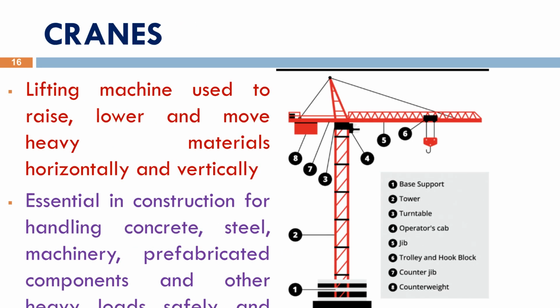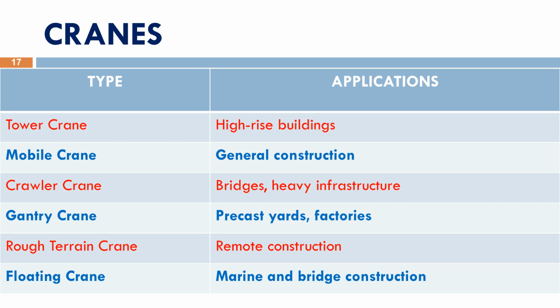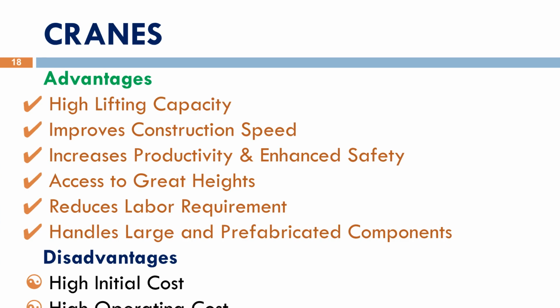A crane is a powerful lifting machine used to raise, lower, and move heavy materials both vertically and horizontally. Cranes are essential for handling concrete, steel, machinery, and prefabricated components safely and efficiently. Different types include tower cranes for high-rise buildings, mobile cranes for general construction, crawler cranes for bridges and heavy infrastructure, gantry cranes for precast yards, rough terrain cranes for uneven sites, and floating cranes for marine construction. Cranes increase lifting capacity, improve construction speed, reduce labor, and enhance productivity. However, they involve high purchase and operating costs, require skilled operators, and need stable ground and careful safety planning during operation.